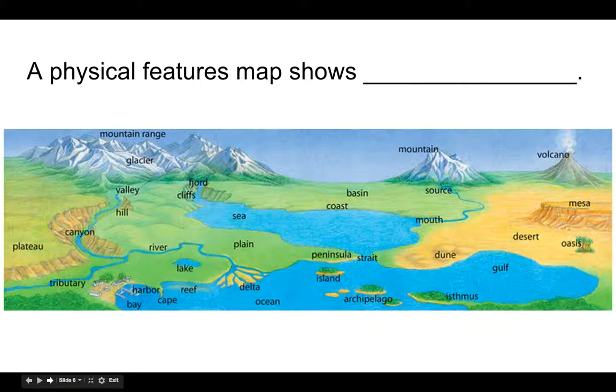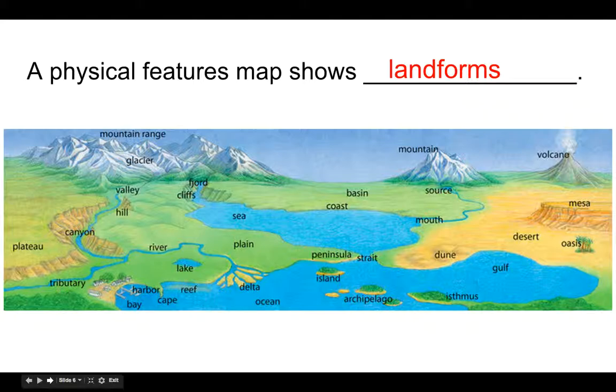So a physical features map shows what? When we look at all these things on this physical features map, what do we call all the things that are labeled on here? If you came up with the term landforms, you're exactly correct. All of the different things on this physical features map are what we call landforms.